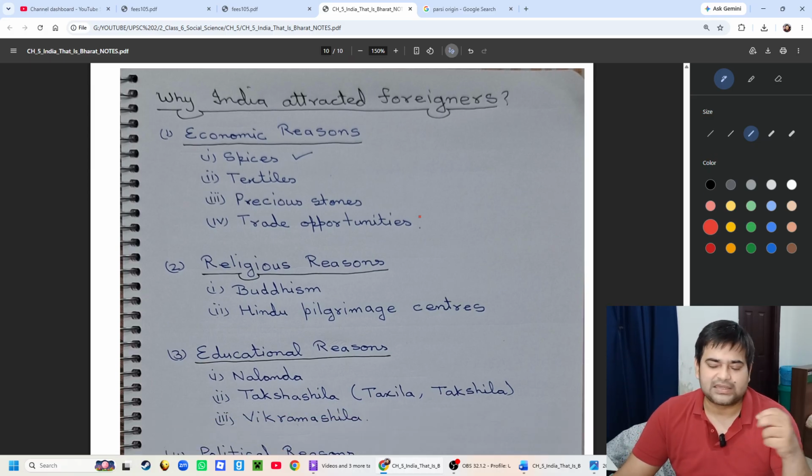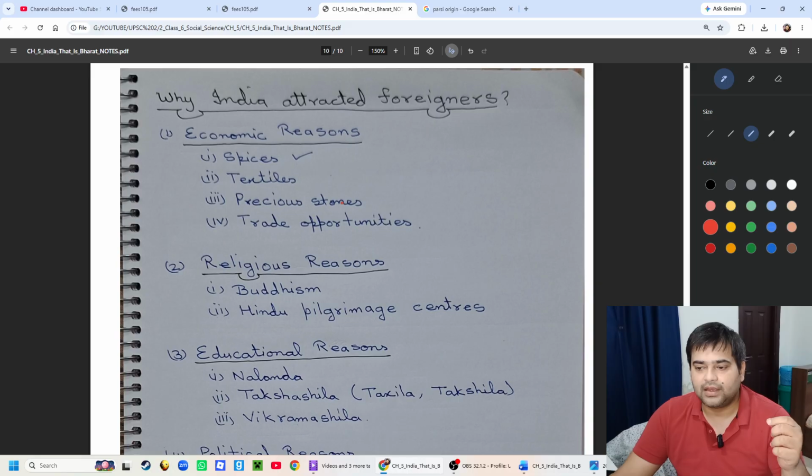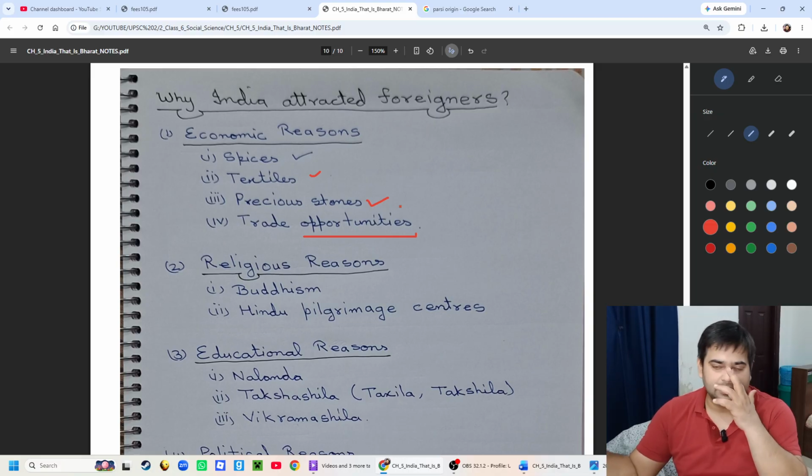The first reason, as you will see in history for wars and everything, is economic. The major reason is economic: spices, Indian textiles were also famous, precious stones were found in India, and there were other trade opportunities.